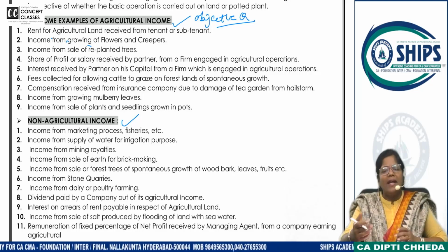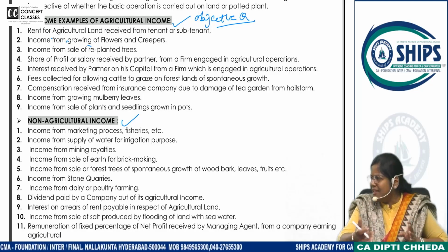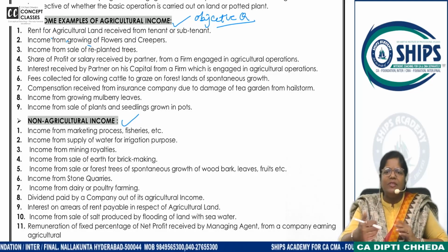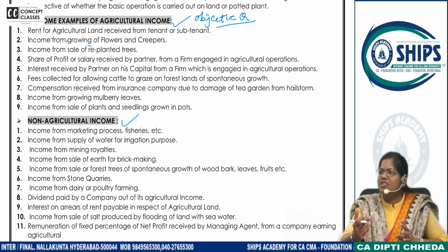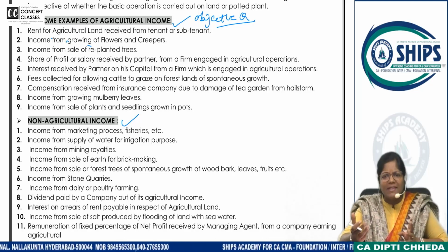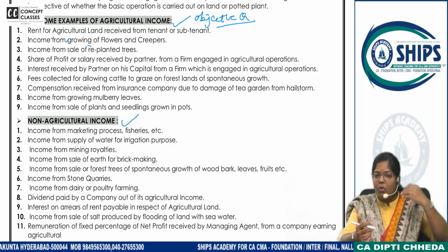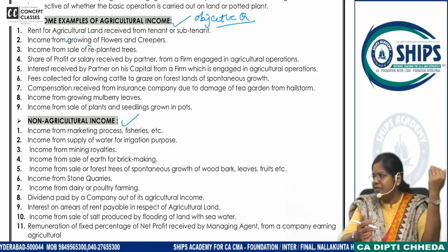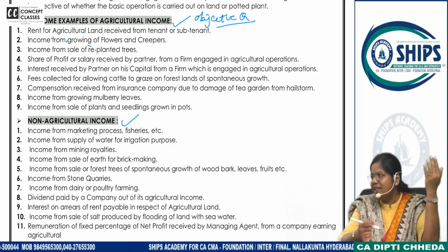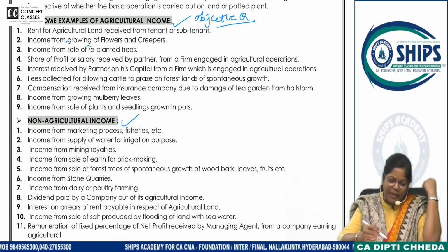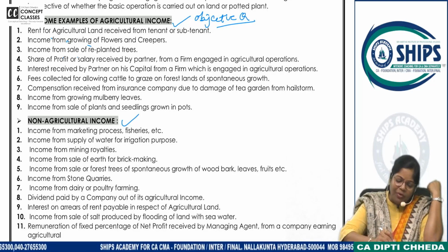See, because we have flower markets also in the city, yes or no? For every festival, puja, functions, churches, mosques, temples, everywhere flowers are used. So, growing of flowers is also an agricultural activity if it is done on agricultural land. Okay? Income from sale of replanted trees.